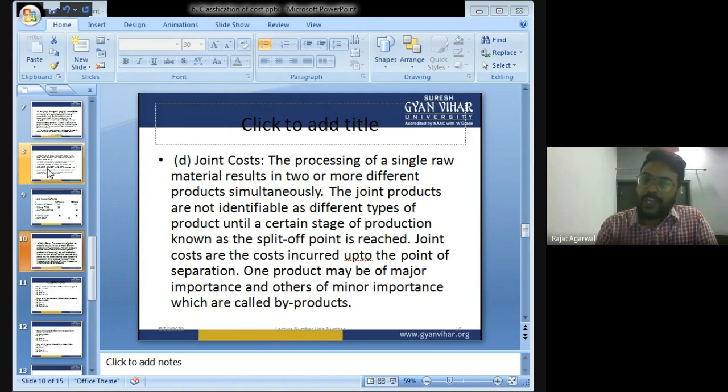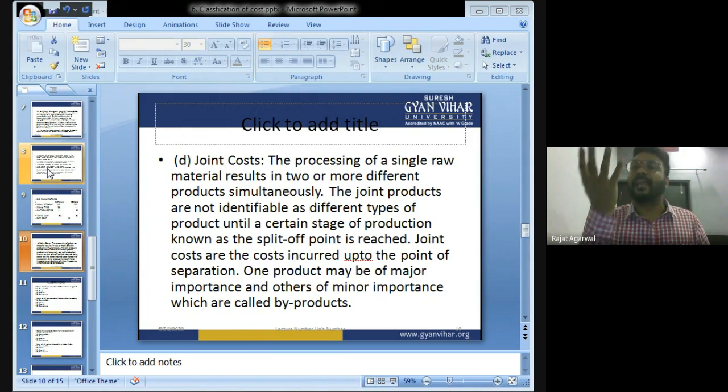The expense of boiling the milk is known as joint cost, because after boiling the milk, one product that is made is butter, one product is cheese, and one product is milkmaid. But the process is the same. For all three, one process is common, that is boiling the milk. So the expense incurred in boiling the milk is known as joint cost.